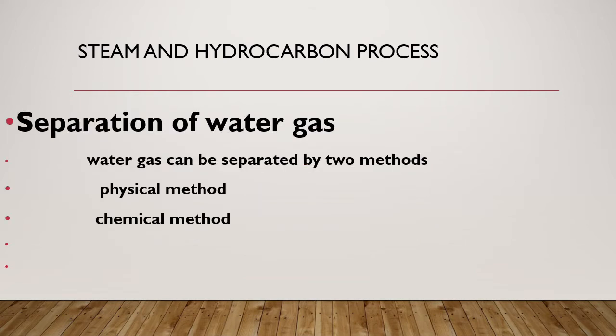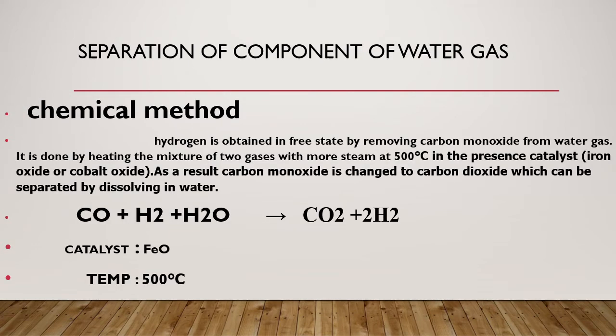Students, as I have told you, water gas is formed as a mixture of the two gases, and by the steam and hydrocarbon process we have to separate these two gases. How can we separate them? Separation can be done by a physical method, and it can also be done by chemical methods. Okay, separation of the components of the water gas. You all know what the components of the water gas are: carbon monoxide gas along with the hydrogen gas. These two are the components of the water gas. How can we separate these two?